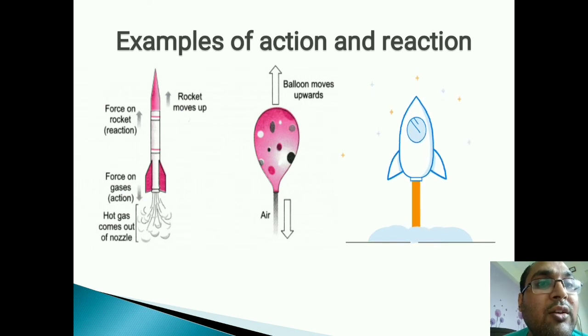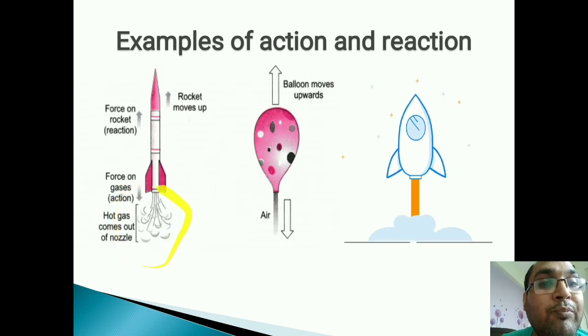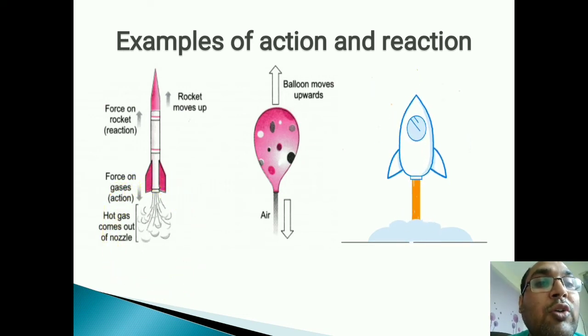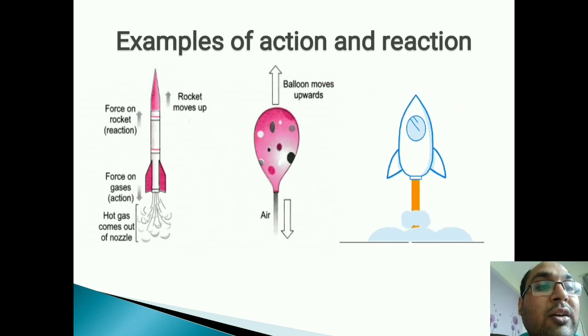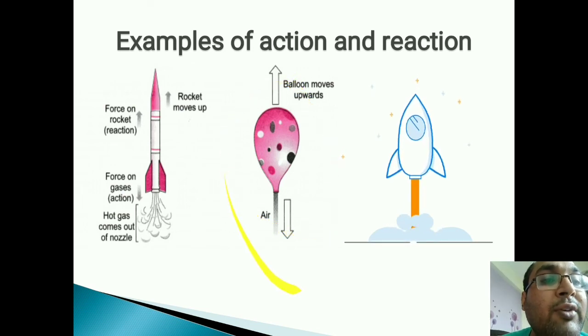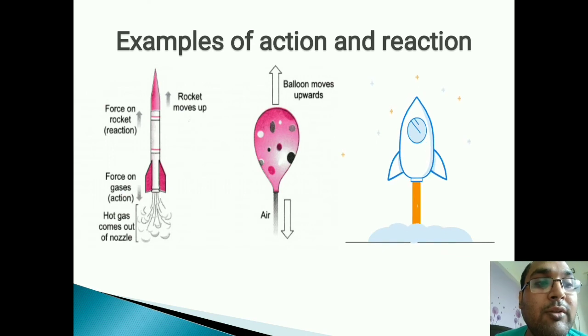You can see this rocket moving. How does this rocket move? There is a fuel which has been ignited inside the rocket, and it moves out through this nozzle. The nozzle's area is very small, so it moves out with tremendous pressure, which is called the action. And from the reaction point of view, the rocket moves in a forward direction. You can see this balloon example as well. A balloon filled with air: whenever the balloon is released, it starts moving in a forward, upward direction. That is the reaction, but the air coming out is the action.